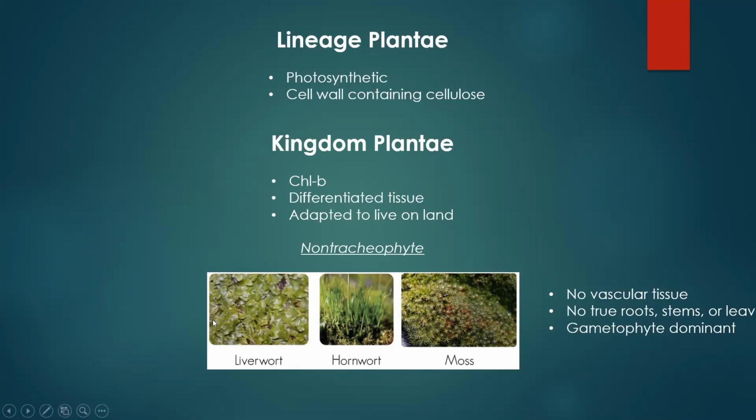they're not true organs. All right, so since we're talking about plants here, they undergo alternation of generations. They have a gametophyte stage and they have that sporophyte stage. With the non-tracheophytes, it is the gametophyte stage that is dominant. They spend most of their time in a 1N haploid stage and then have a very brief sporophyte stage. So the mature plant that you are seeing here is made up of 1N or haploid cells. Their sporophyte stage is very reduced and brief in their alternation of generations.